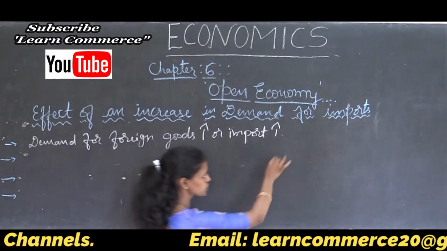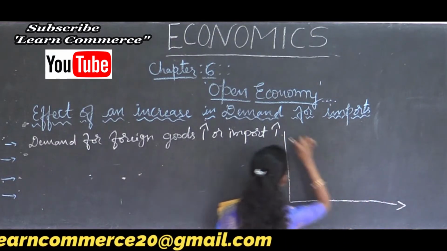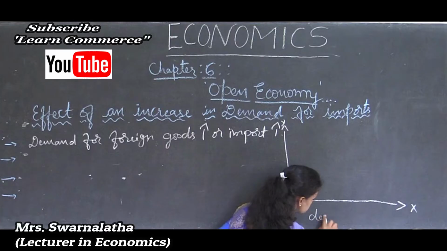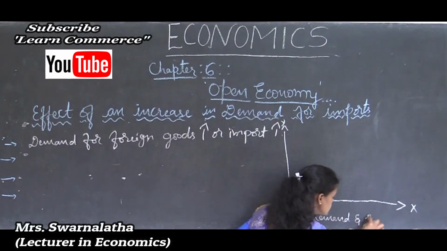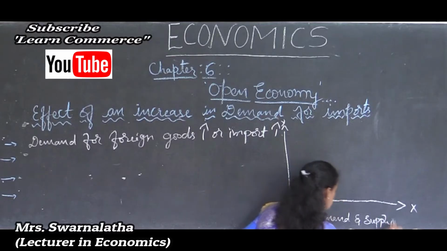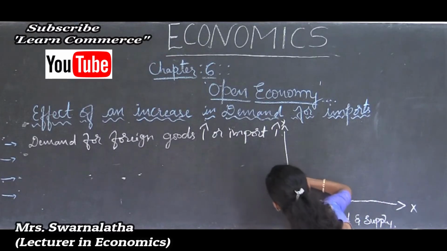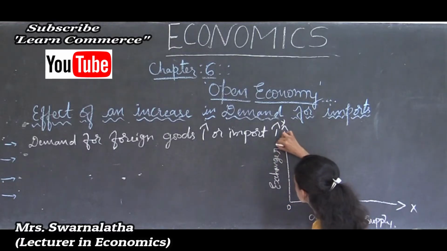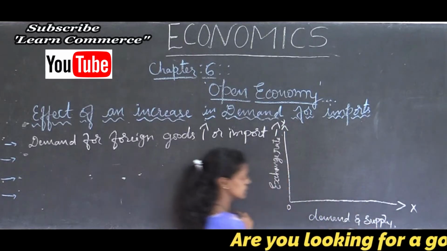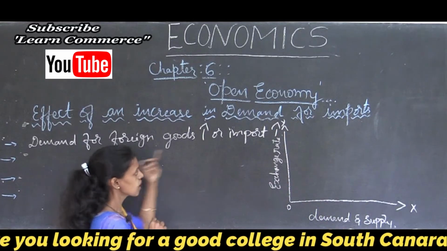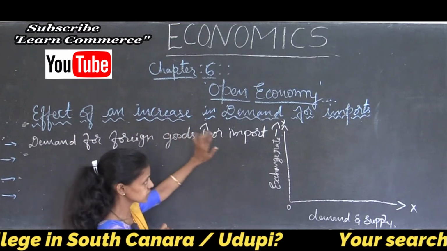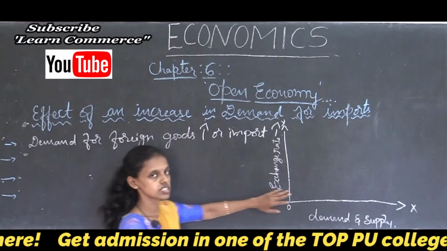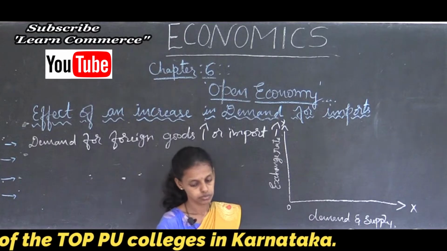That can be explained through the diagram, students. See here, for example, I will explain, it is easy to understand. Demand for foreign exchange and supply of foreign exchange. The y axis is the exchange rate. Exchange rate is the rate at which goods are demanded and supplied in the foreign exchange market. If the demand for foreign goods or import increases, what happens to the demand curve and supply curve?